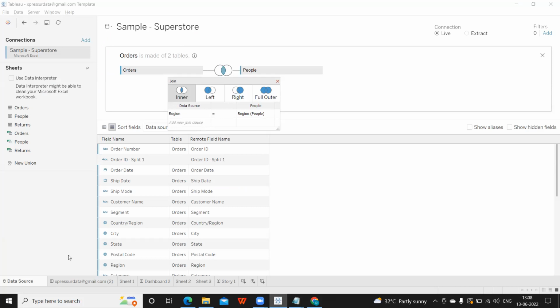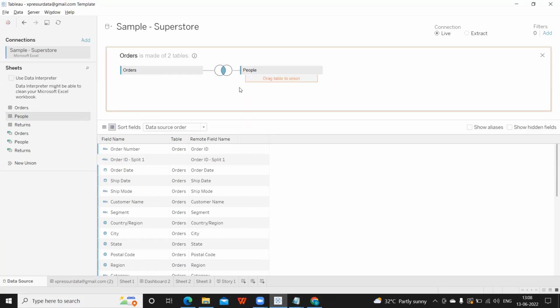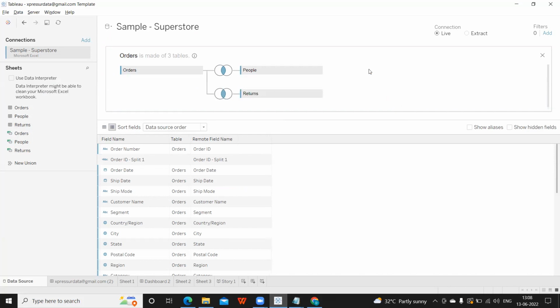Okay, these are available, and here the equal to operator, these are the different operators that are available. Like this, you can join multiple tables. I think there is a limit, I think 32 tables we can join at the max. I think that is very, very huge. But mostly we'll try to solve that kind of issue at the database only. But in case you want, you can do it in Tableau also.